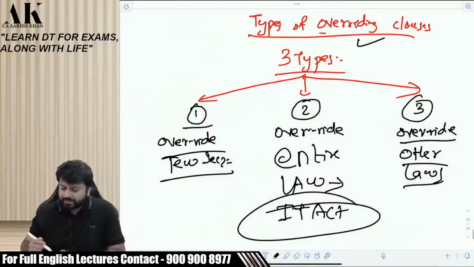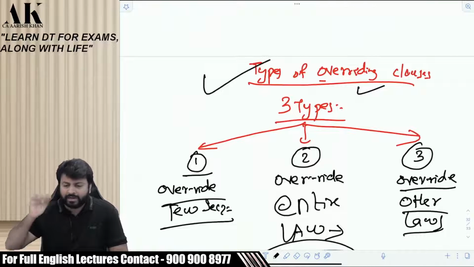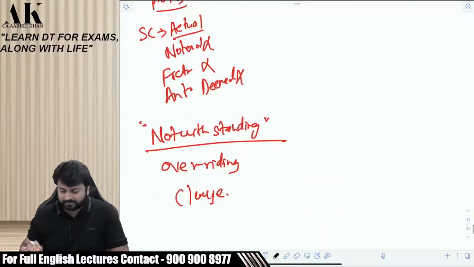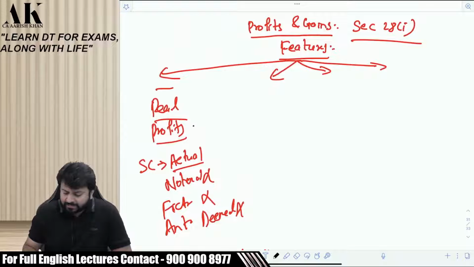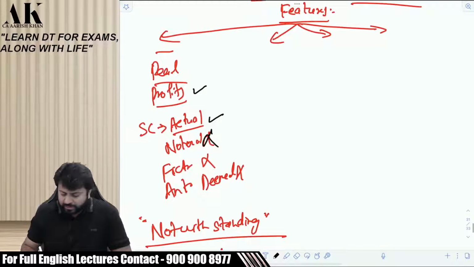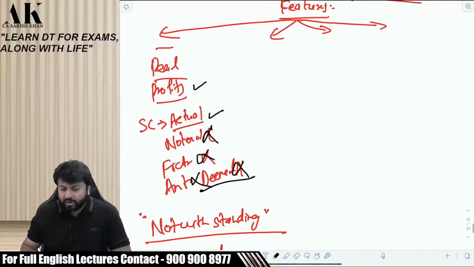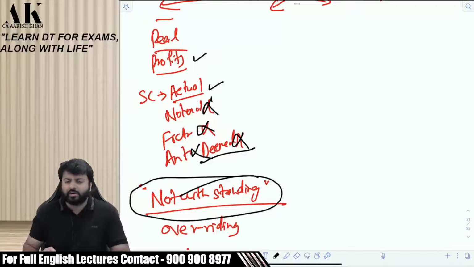So, coming to the discussion which I was doing. In the meanwhile, I will give you some knowledge like this in between, which is relevant, knowledge relevant for law, not general knowledge. So, the profits are supposed to be real profits and they are supposed to be actual profits. They should not be notional, should not be fictional, should not be anticipated, should not be deemed. Yes, if the government wants to charge a deemed profit, then they have to put what? An overriding clause in that. And then they can charge a deemed profit also. Is it clear?